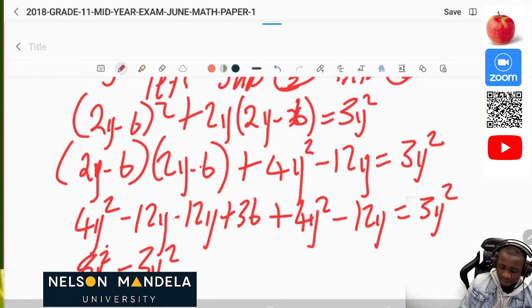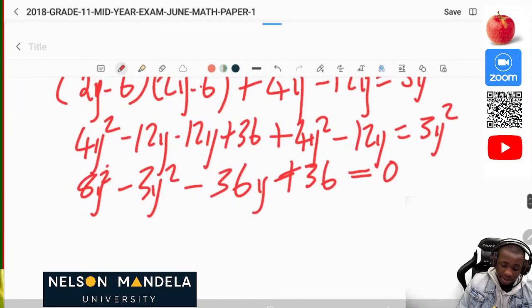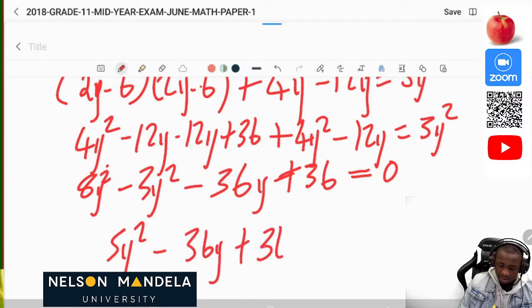Then negative 12 minus negative 12 is negative 24, minus negative 12 is negative 36y. So you use your calculator so that you don't make any mistakes. Then we have plus 36 is equal to 0. Now we have our 5y squared minus 36y plus 36 is equal to 0.